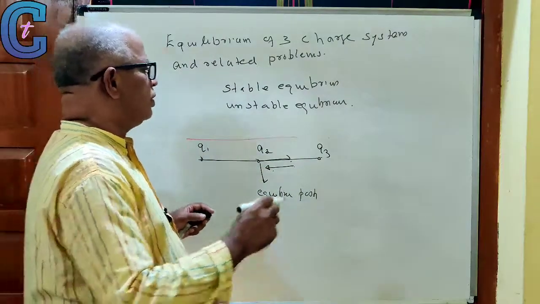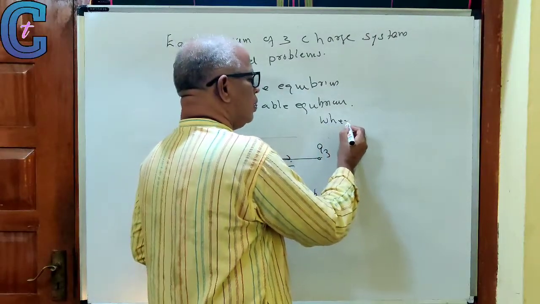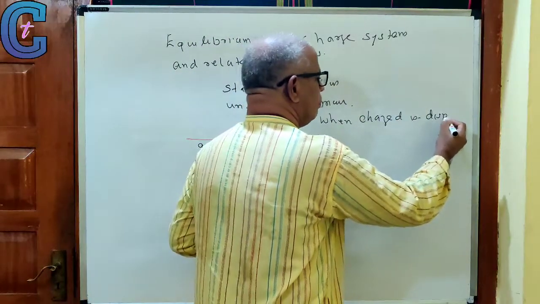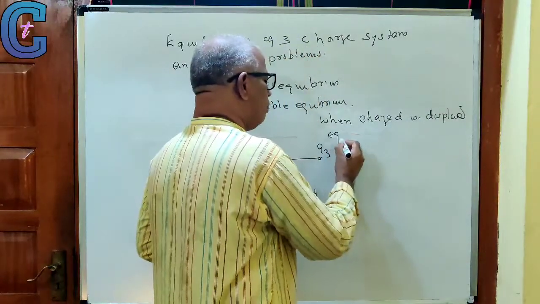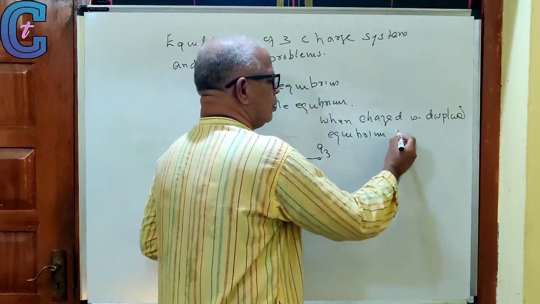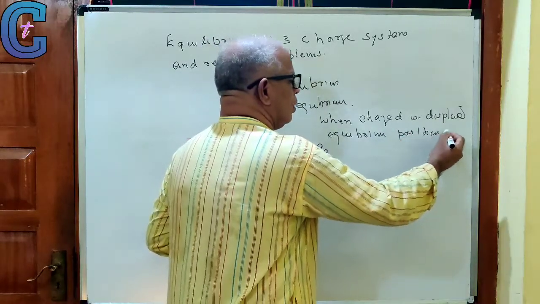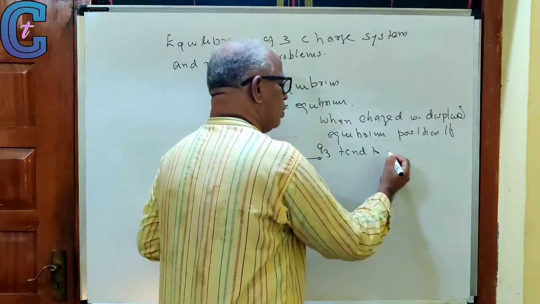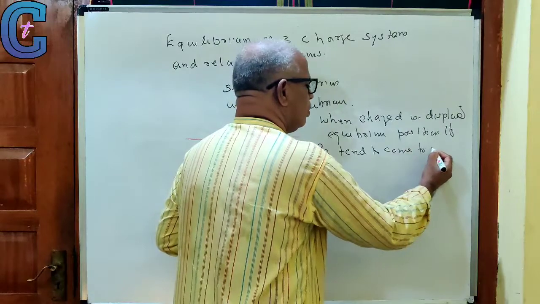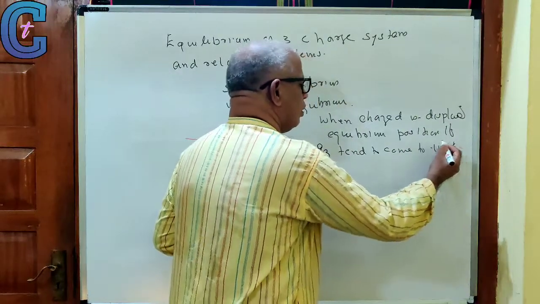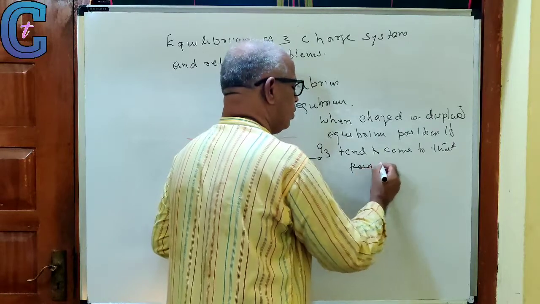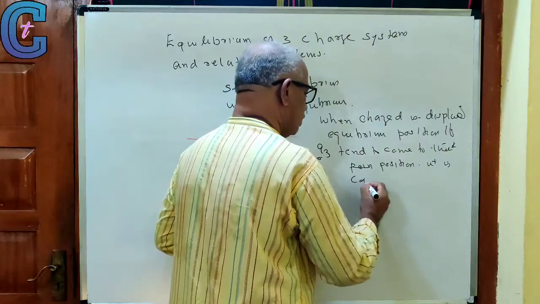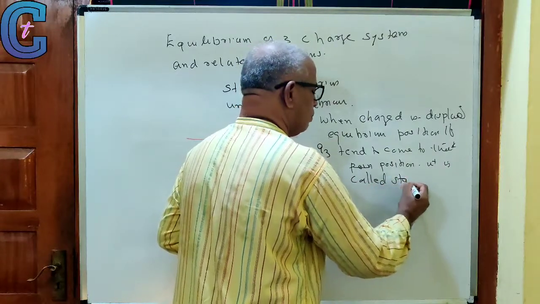When a charge is displaced from the equilibrium position, if it tends to come back to that position or point, it is called stable equilibrium.